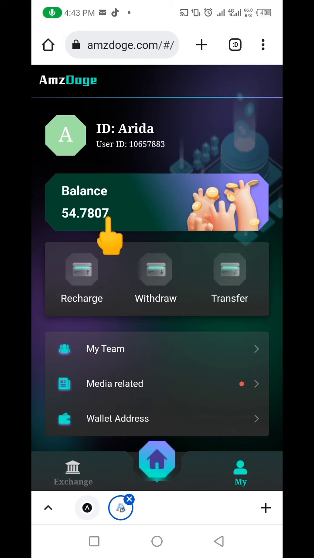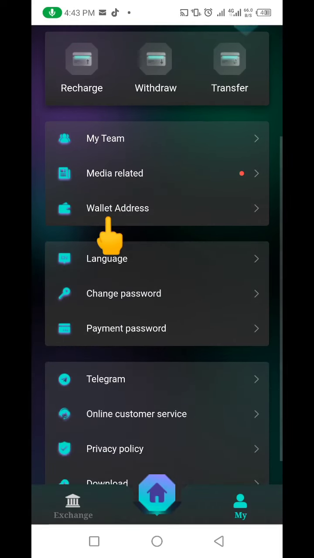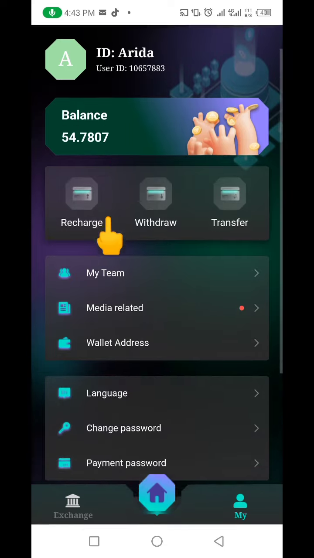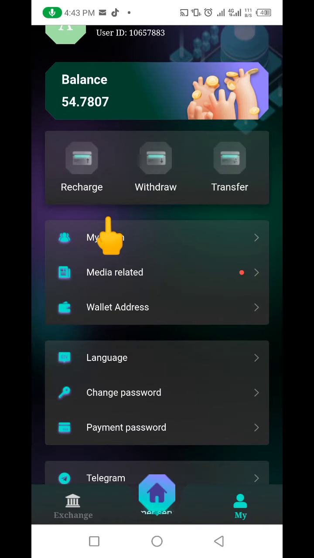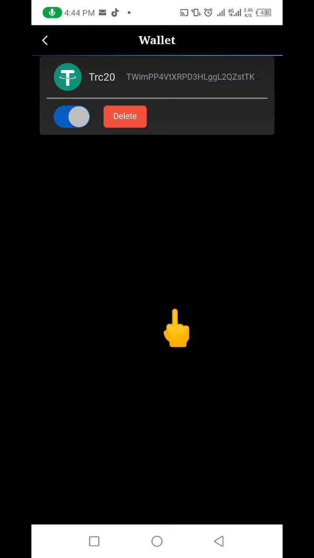So without wasting much of your time, now we're going to go to the withdrawal. For you to actually withdraw, first and foremost, you need to come down here, click on this wallet address here. In one case I've actually attached my wallet address already.